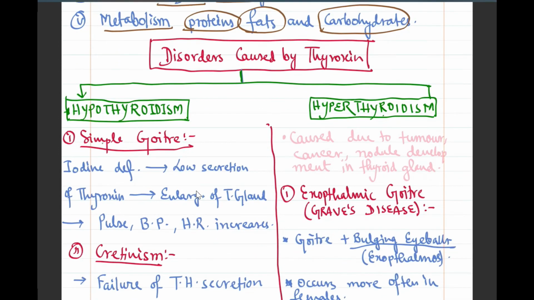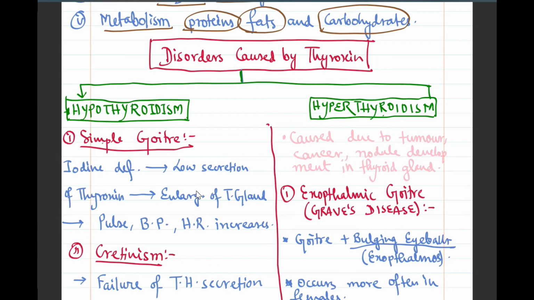Now, after that, the disorders which are caused by thyroxine. The disorders which are generally caused are: first, hypothyroidism. It means the thyroid hormone is secreted in a very small amount. Now, iodine plays an important part in the secretion of thyroid hormone. That's why doctors generally recommend consuming iodized salt.